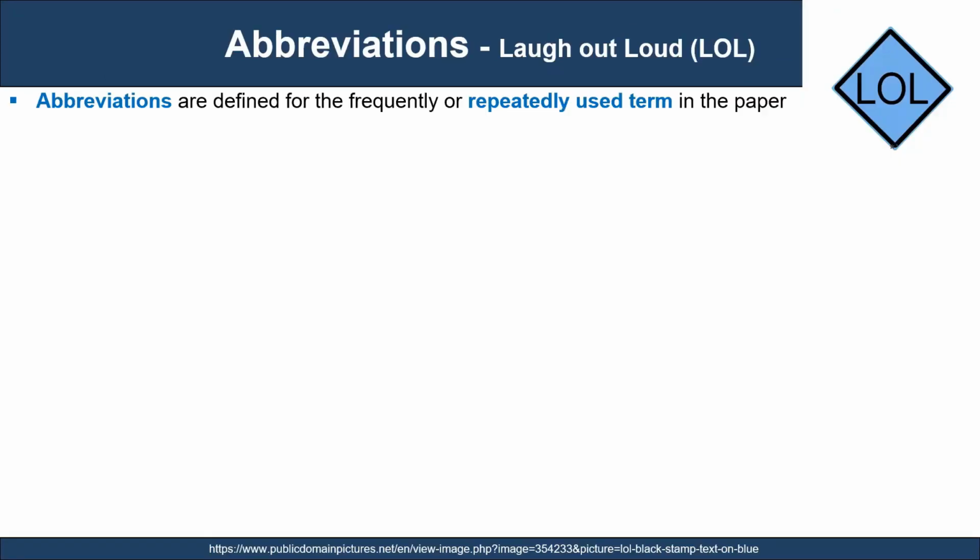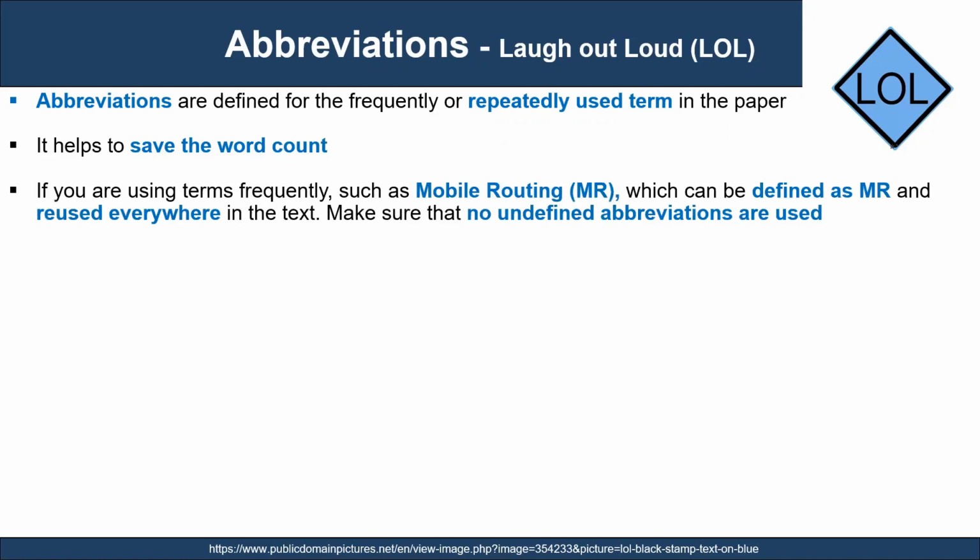Framing abbreviations is another key point to master your writing skills. Abbreviations are defined for the frequently or repeatedly used terms in the paper. They help to save the word count. Suppose you use a term frequently, such as mobile routing, which can be defined as MR and reused everywhere in the text. Make sure that no undefined abbreviations are used.